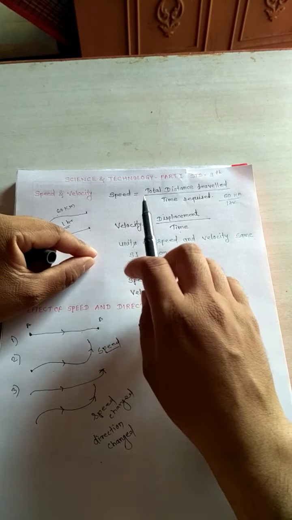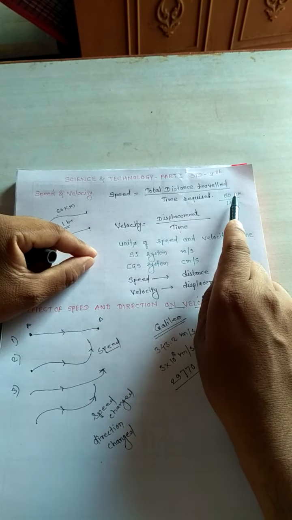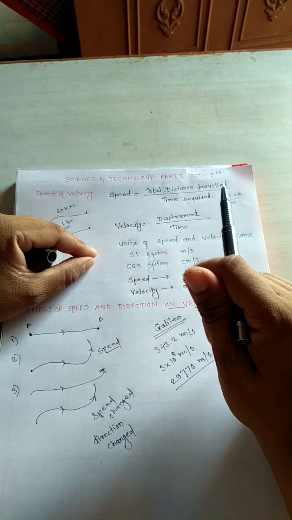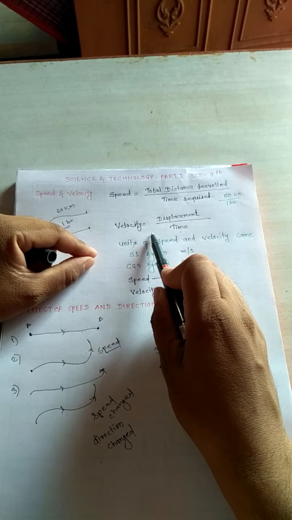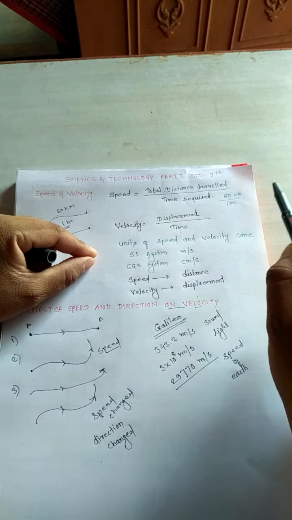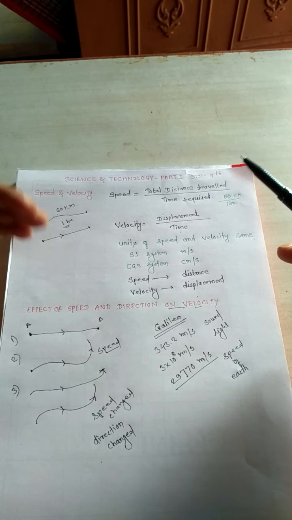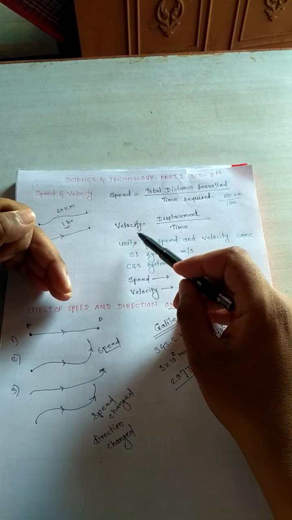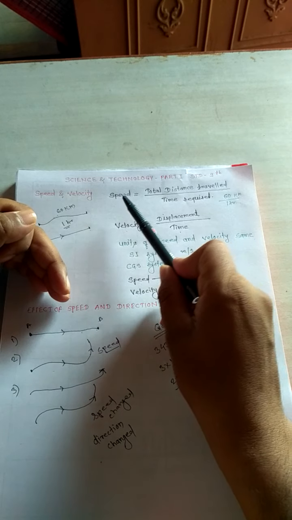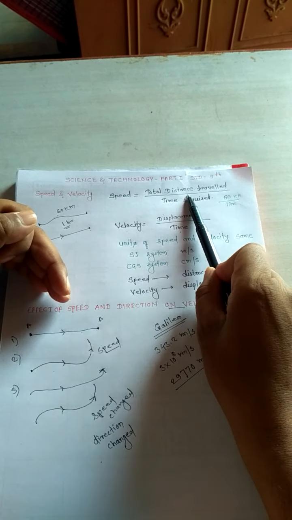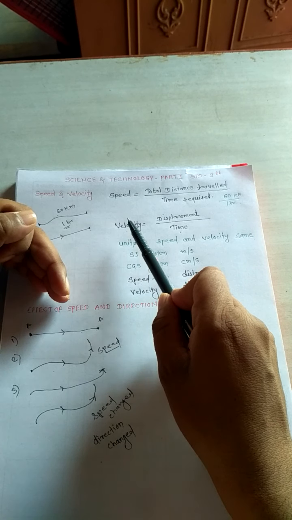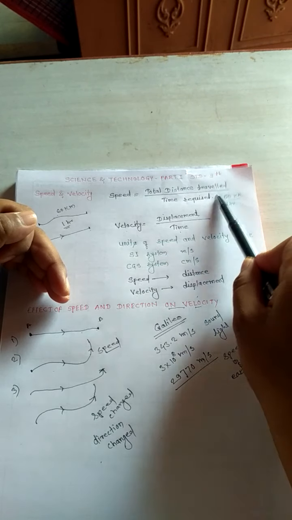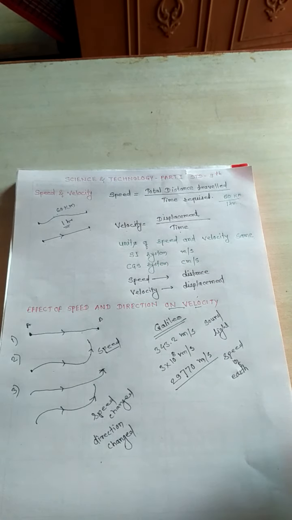The same thing is that if there is speed, this speed need not have any direction. But in case of velocity, the direction is very important. So we can say that velocity is different from speed. If there is a speed, and you think about the same direction, with no change in direction, then we can say that it is the velocity.